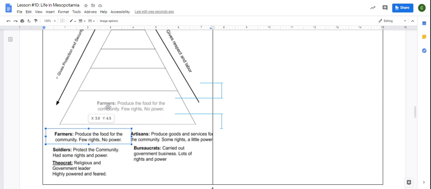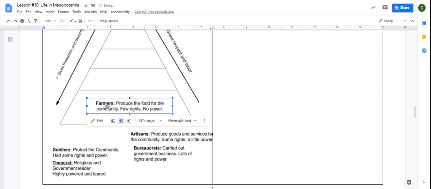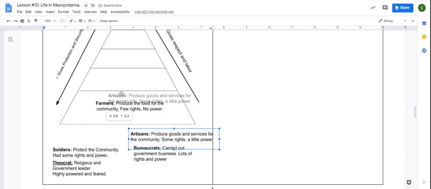When you drag them, be very, very careful, because if you move them and put them in the wrong spot, you need to undo by hitting Control Z or hitting the undo button.